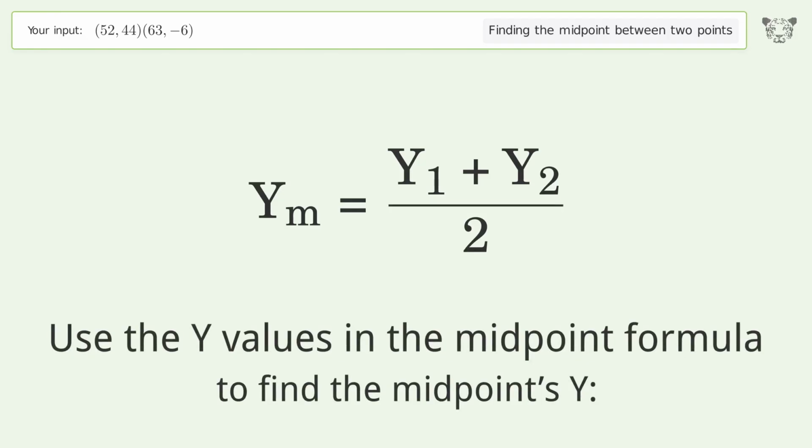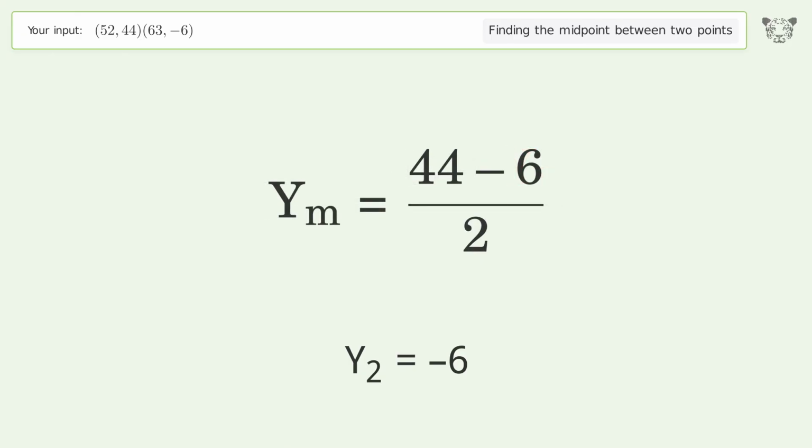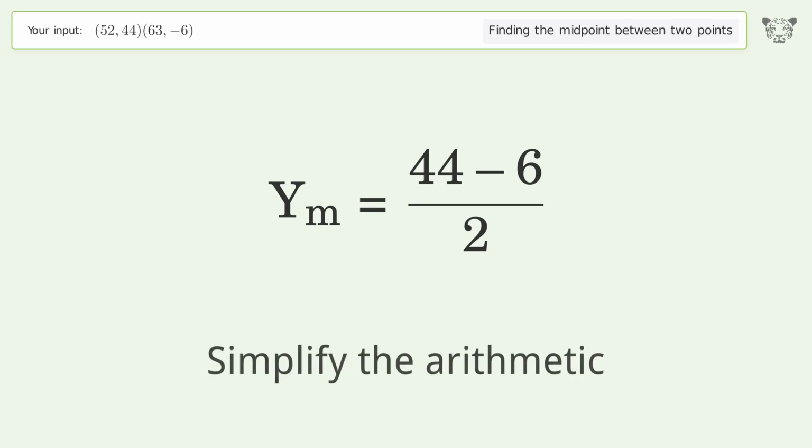Use the y values in the midpoint formula to find the midpoint's y. y1 equals 44. y2 equals -6. Simplify the arithmetic.